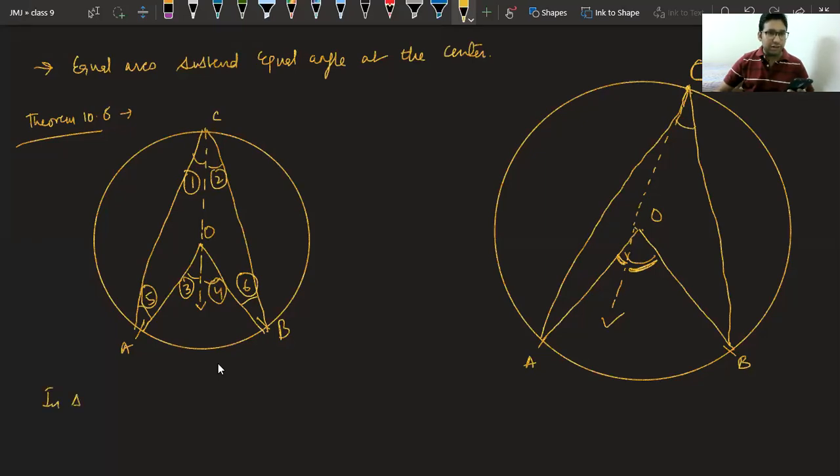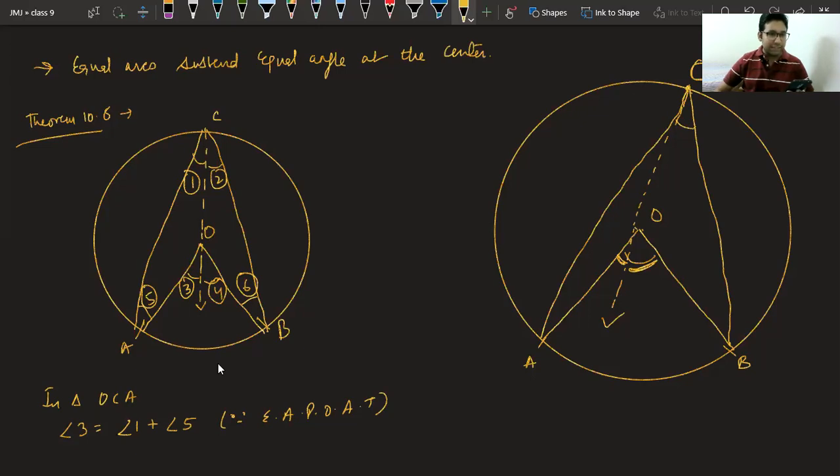first thing, in triangle OCA, we can say directly angle 3 is equal to angle 1 plus angle 5, because of the exterior angle property of a triangle. You will write the complete one, that exterior angle of a triangle is equal to sum of interior opposite angles. First thing.